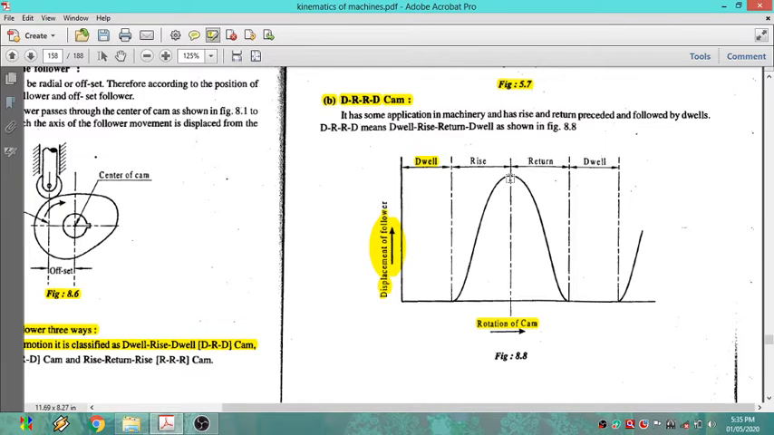After that, with the cam rotating, the follower will return back. Then again the cam will rotate and there is no movement of the follower; it will rest, it will stay in that place only. So this type of follower motion, dwell, rise, return, dwell, we can classify as the second one.